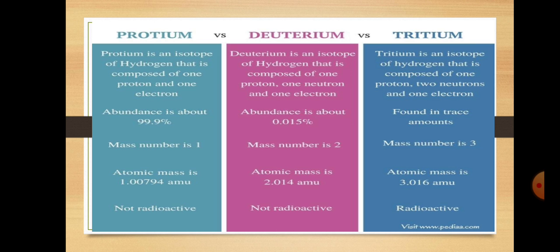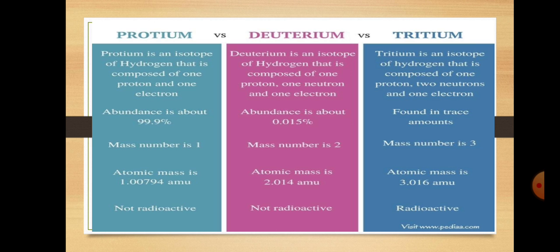1 plus 1 is equal to 2, so deuterium has mass number 2. Tritium is an isotope of hydrogen that is composed of 1 proton, 2 neutrons and 1 electron. The abundance of protium is about 99.9%, deuterium is 0.015%, and tritium is found in trace amounts, rarely found in nature.